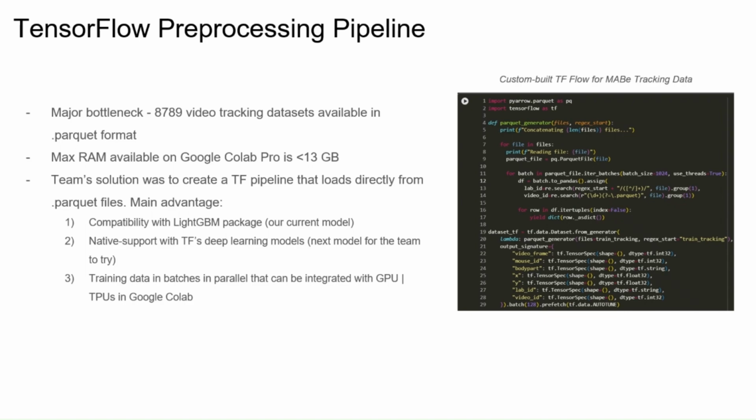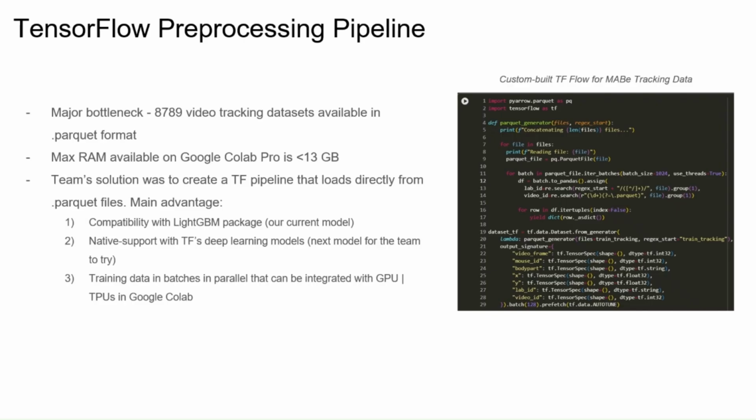And as mentioned, our max RAM on Google Colab Pro was less than around 13 gigabytes, I would say. So this is where TensorFlow is perfect. TensorFlow has compatibility with the LightGBM implementation, but it also basically unlocks all the deep learning that we can do using all of TensorFlow's built-in packages.